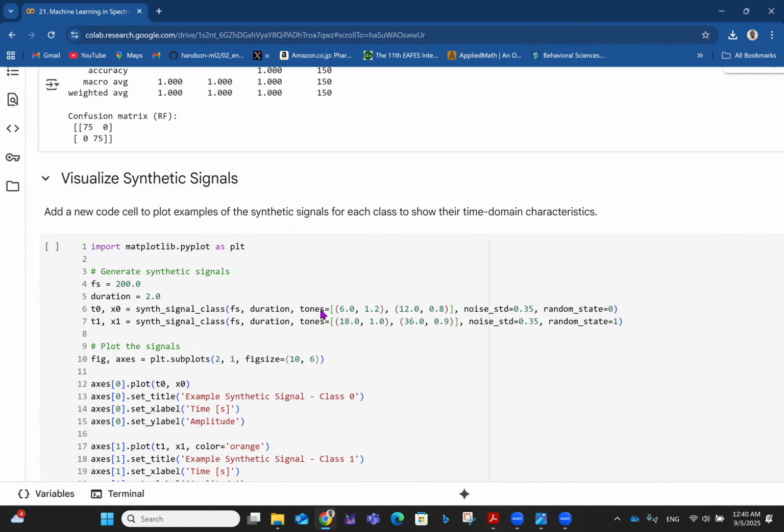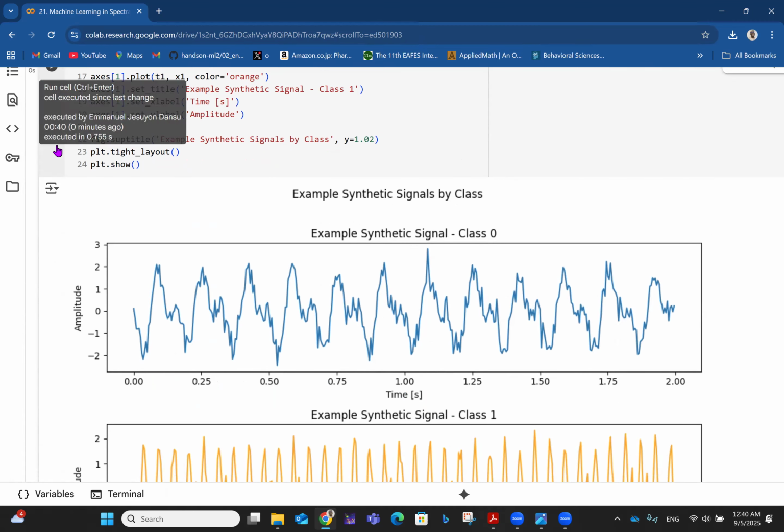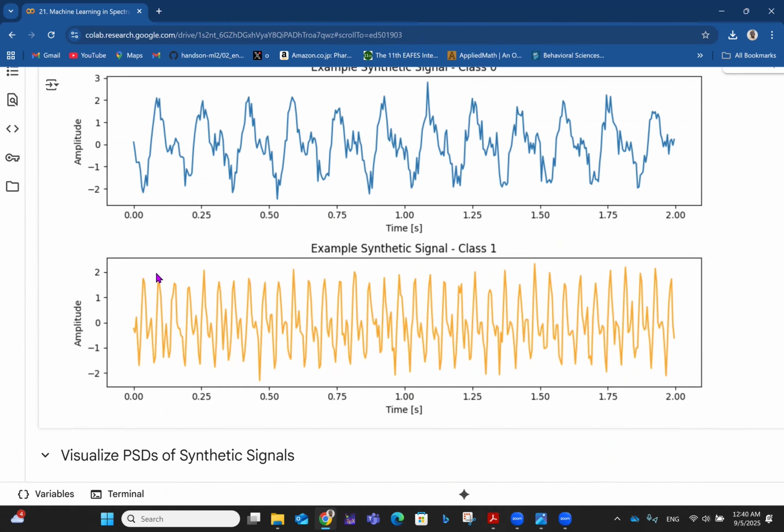Then we can visualize the synthetic signals. So this is the code to do that. We add a new code cell to plot examples of the synthetic signals for each class to show their time domain characteristics. So we have this code to do all of that job. You can settle down to understand. So here now we have example synthetic signals by class. We have the one of class 0 dominated by 6 and 12 hertz like we saw the other time. So we have the peak amplitude somewhere between 2 and 3. Then we have the example synthetic signal for class 1. We also have this kind of stuff.